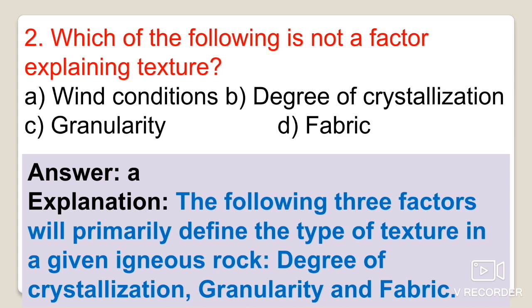Okay, granularity, fabric, and the degree of crystallization, these three factors will become the basis of igneous rocks textures classification. So the correct option here is option A. Wind condition has nothing to do with the texture.